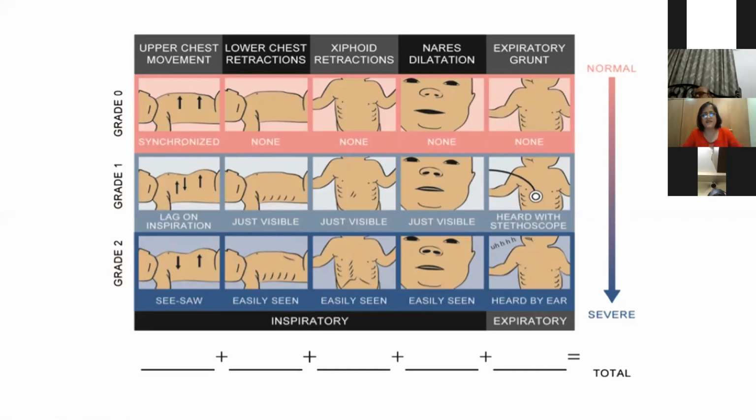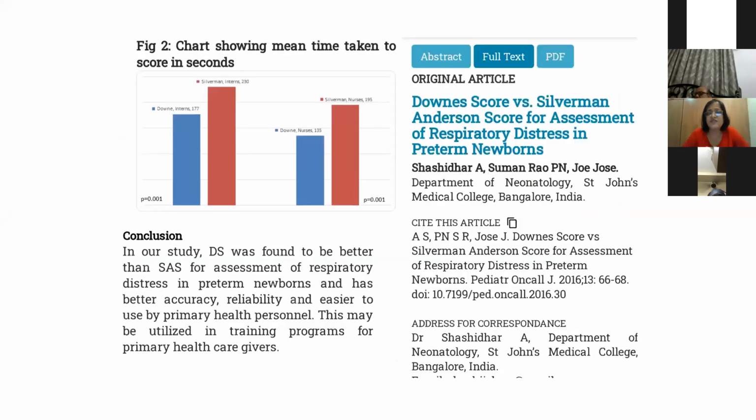Now which score is better? There is a study recently at St. John's Medical College, Bangalore, and it has been found that the Downes score is better even in preterm babies. We used to think the Silverman-Anderson score is better, but the Downes score has a better accuracy. It is easier because, as you can see, the Silverman-Anderson score may have subjective variation. If you observe, a variation will be there. So it is more accurate, more reliable, and easier to use by primary health personnel.